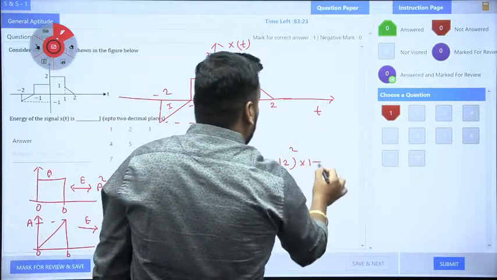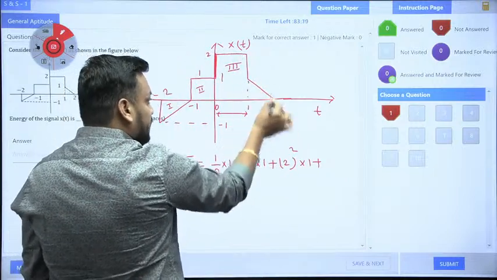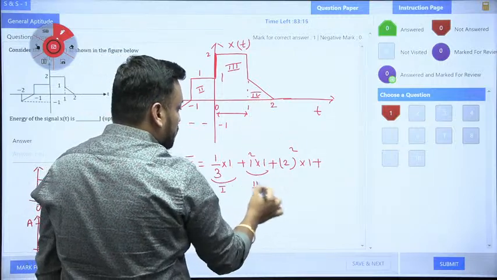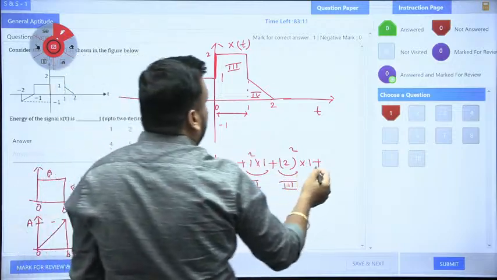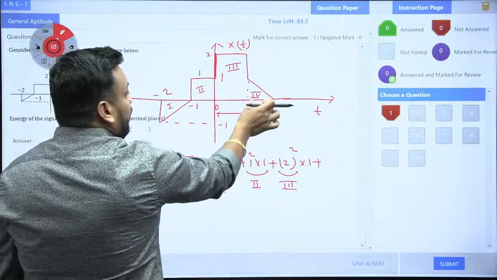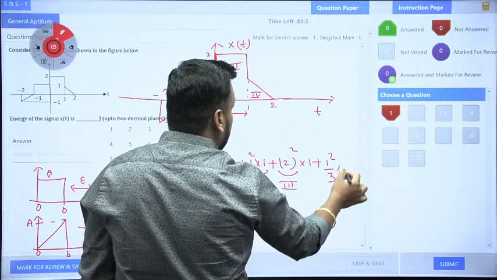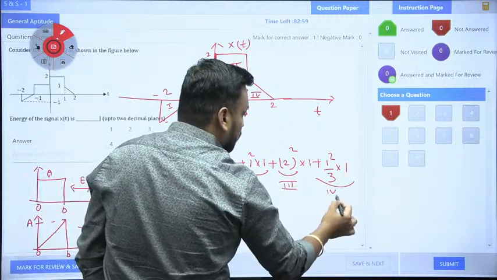Now finally we have one more triangular signal. This is the triangular nature, the fourth. So this is all about the second one, and this is all about the third one. Now I think after giving the hint, many of you are correct. So now you should tell me the last one. A square, what? Again triangular nature. So again amplitude is 1. So A square by 3 into B. B is also the difference between 1 and 2, which is 1. So this is the energy for the fourth part of the signal.